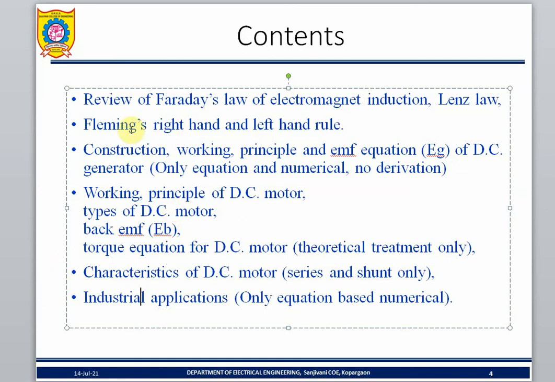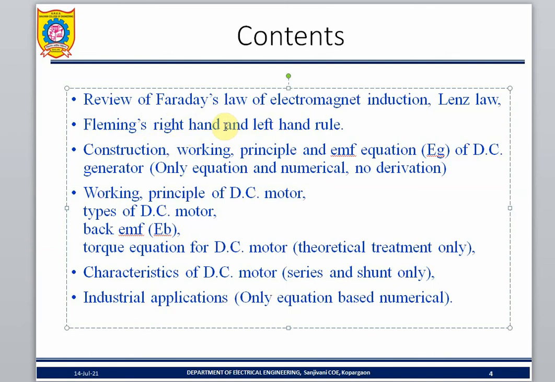Then next we go with Fleming's right hand and left hand rules. So Fleming's right hand rule and left hand rule. Why do I want to study the Fleming rules? Theoretically, they teach you how to change the direction of rotation.